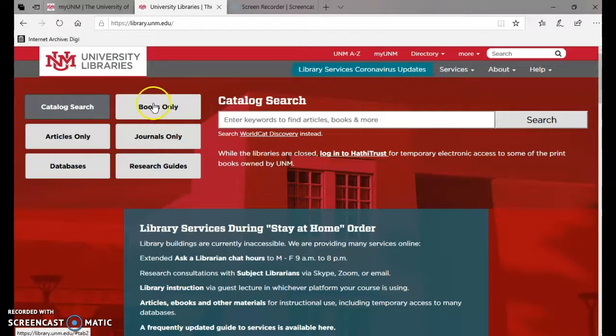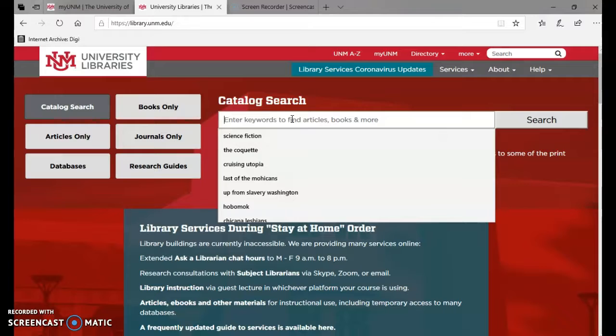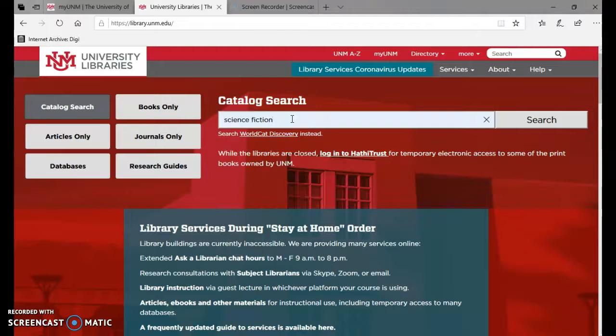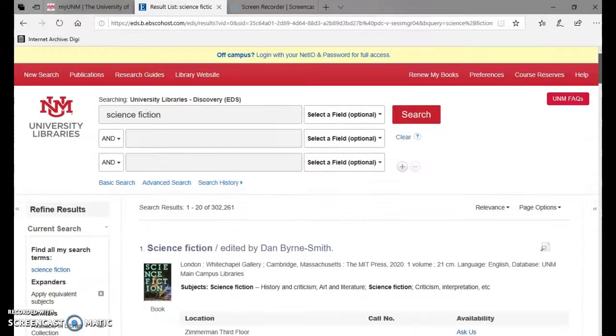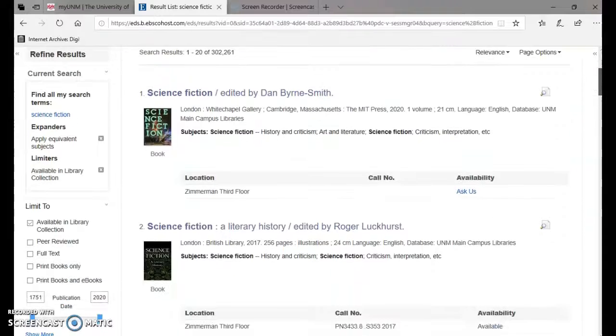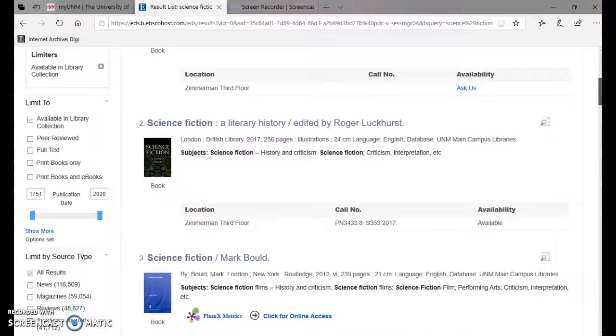Okay, you can pick one of these specifically if you want to. Generally, the easiest thing though is to just put in whatever it is that you're looking for, right? So I'm going to look up science fiction right now because that's what I'm into. Okay, so basically before it will let me download anything, it will usually force me to sign in, right? But before we get into that, I'm going to show you guys some other ways you can limit your results.